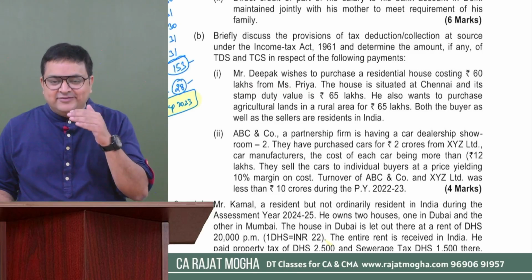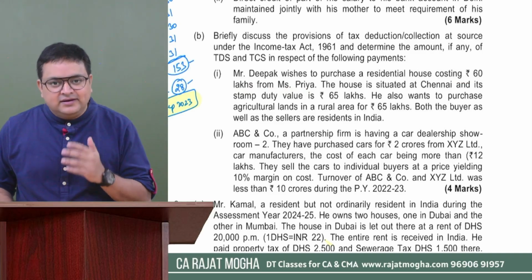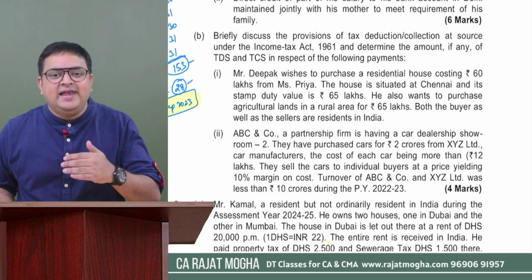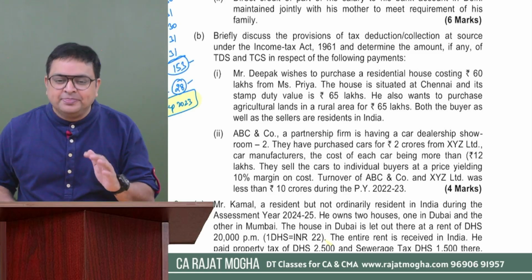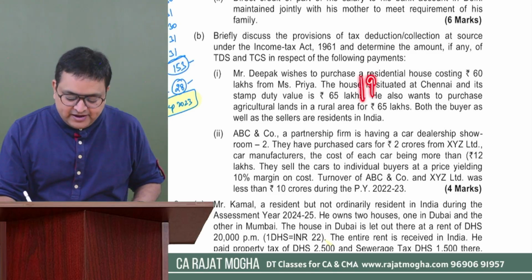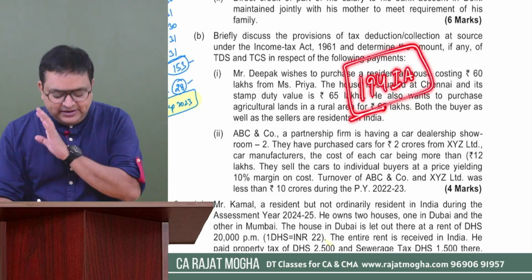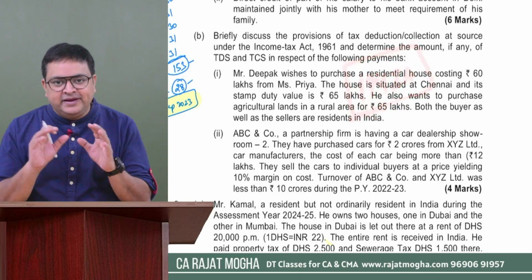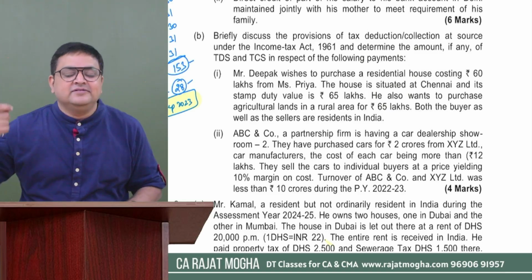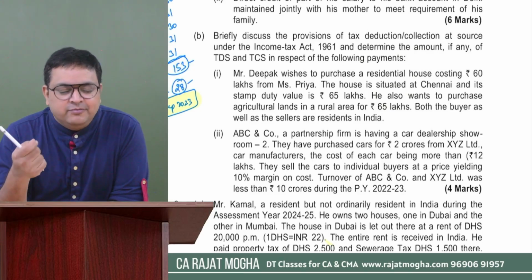Now we understand that if there is a buyer who is purchasing an immovable property, then there is a section which says that 1% TDS will be levied in case the value is more than 50 lakh rupees. Got it? And if you remember the section number in your examination, please mention that also, 194IA, right? This is the section number. In case you didn't remember the section number, it's okay. You can simply write in this manner: as per the TDS provisions, if the buyer is purchasing immovable property of the value of more than 50 lakh rupees, then 1% TDS would be applicable.